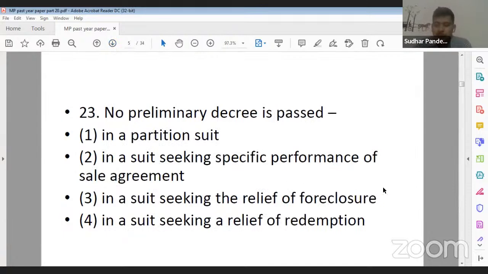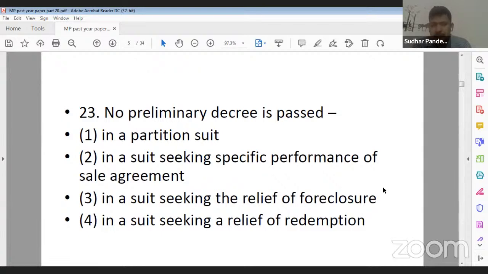Question number 23. No preliminary decree is passed. Option 1, in a partition suit. Option 2, in a suit seeking specific performance of sale agreement. Option 3, in a suit seeking relief of foreclosure.